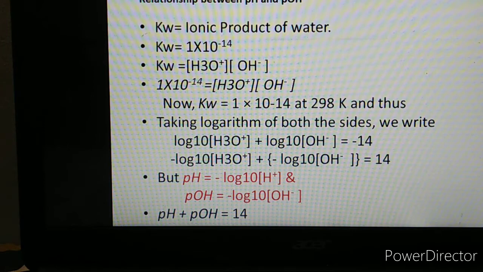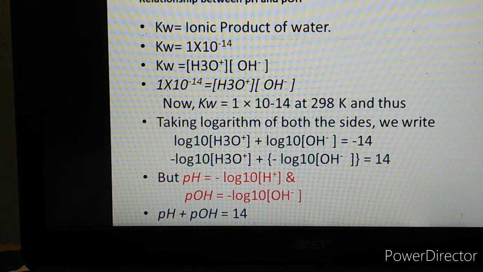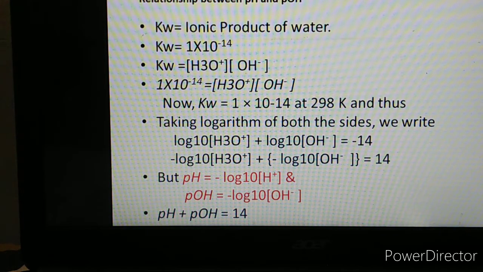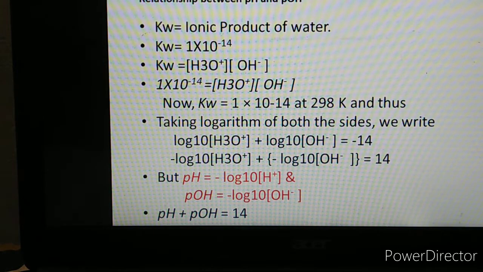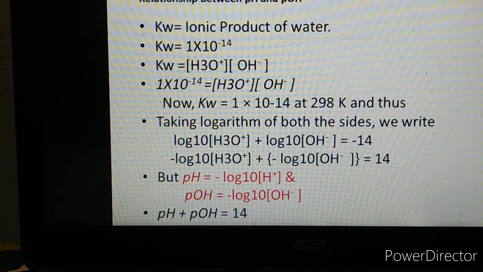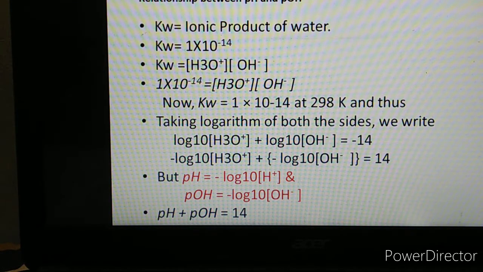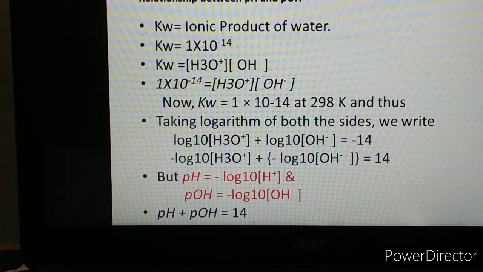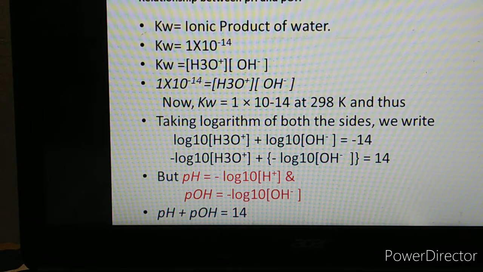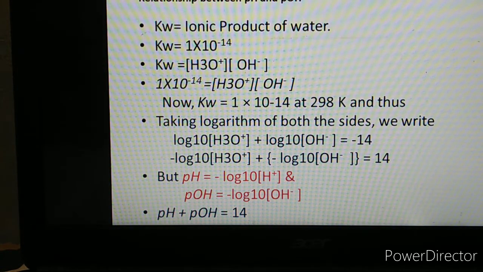We have started with the ionic product of water, Kw. Substitute the value of Kw, that is 1 into 10 raised to minus 14. Then take the log from both sides. Change the sign of each and every term. Then finally you will get pH plus pOH is equal to 14. Generally this question is asked and problems are also based on this derivation.